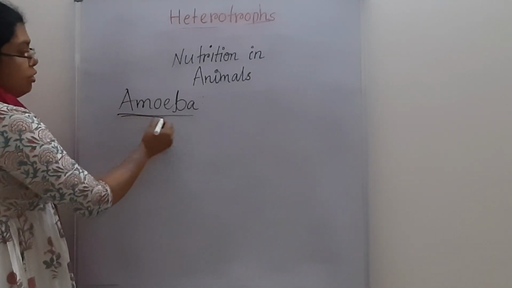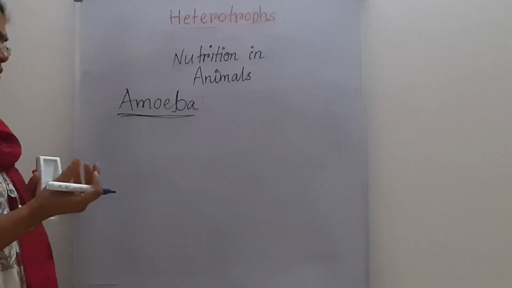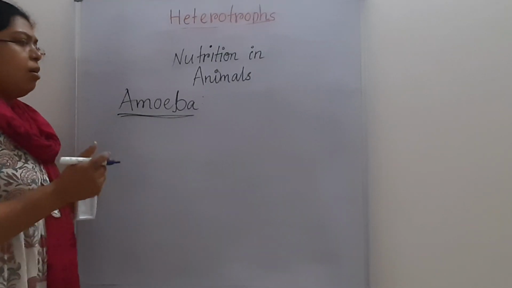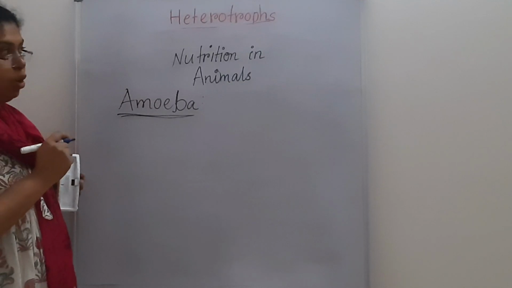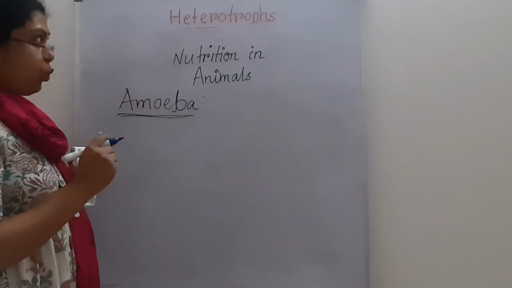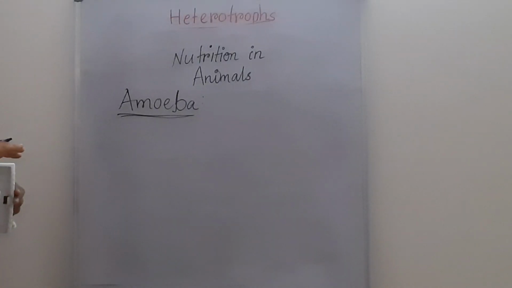Though amoeba is a very small organism, it is a unicellular organism, so the mechanism of taking nutrition, digestion and assimilation is very simple.